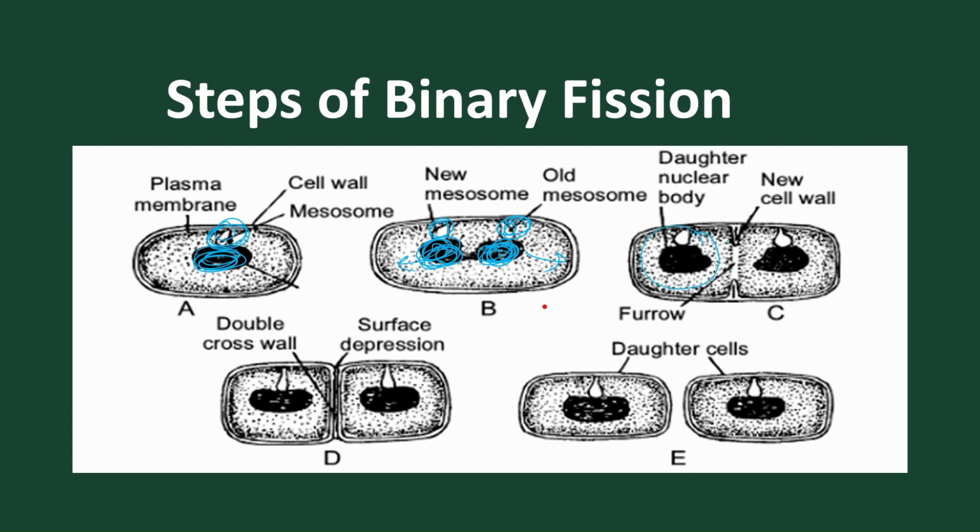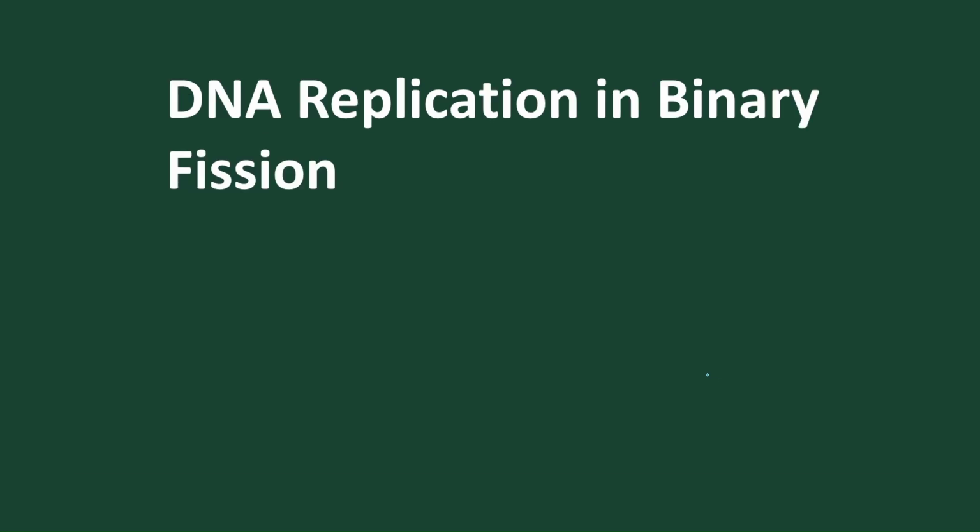Both DNA molecules are moved towards their respective sides, and then a groove forms, and cross-wall deposition of chemicals and minerals takes place. The wall forms between them, and they are separated, and we find two daughter cells produced. So these are the steps of binary fission.